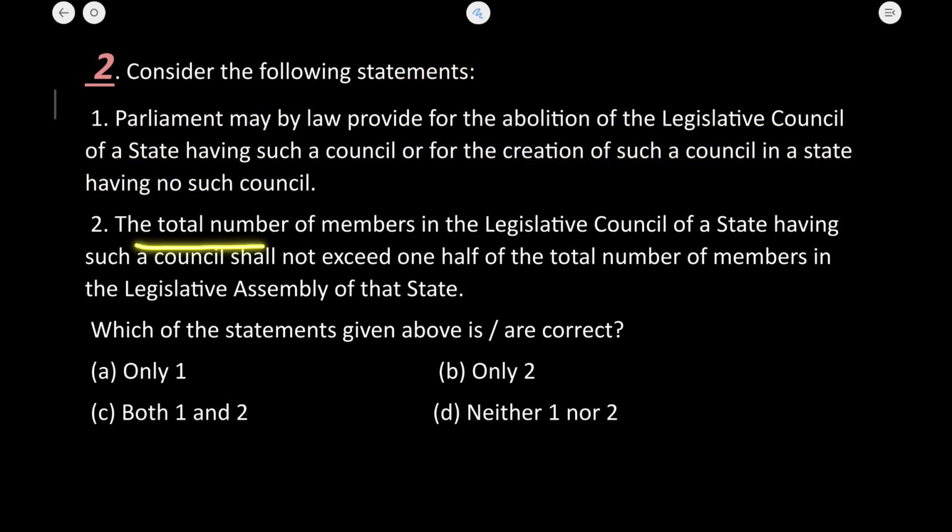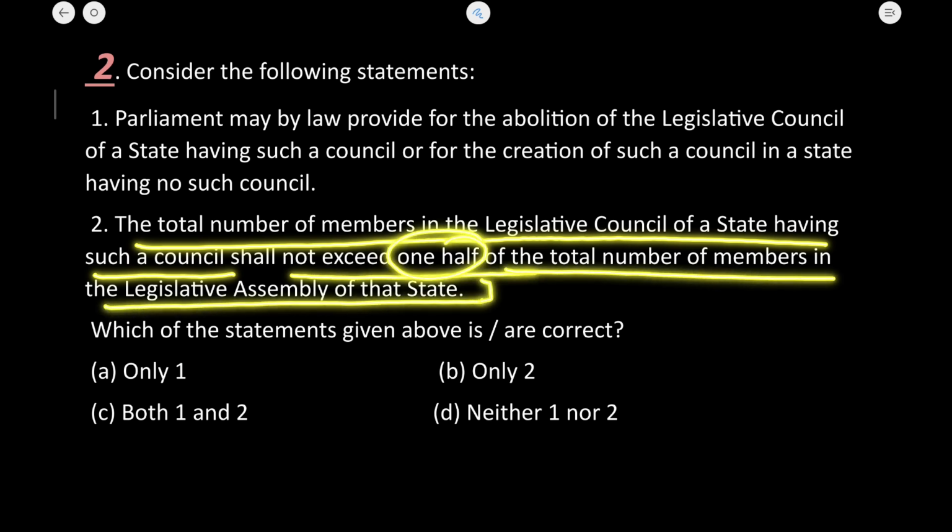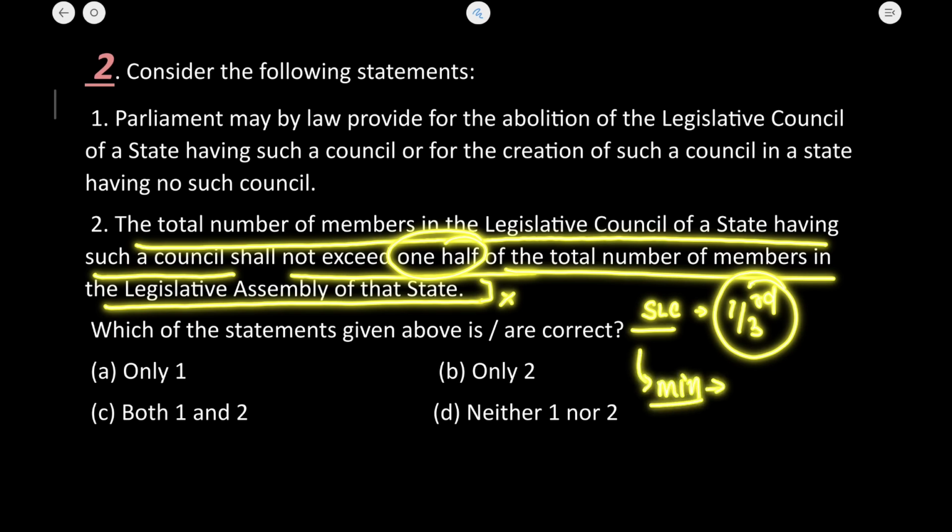The total members on the legislative council of a state having such council shall not exceed half of the total members in the state legislative assembly of the state. Now in the explanation part, I already told you the maximum number of members in the state legislative council should not exceed 1/3 of the total members in the legislative assembly of that state, and the minimum number of members required is 40.